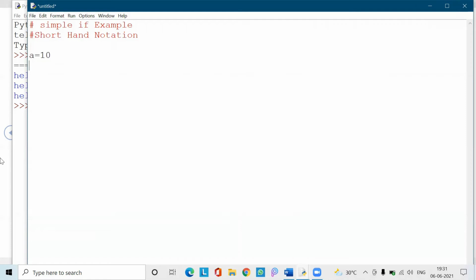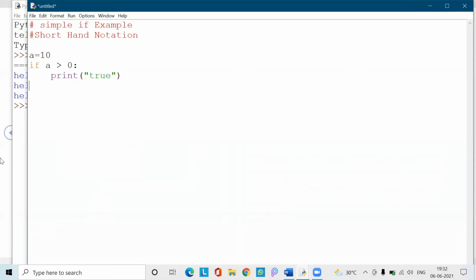First, let us take a equal to 10. The value 10 is assigned to a. Let us check whether the a value is greater than 0 or not. So I am going to write an if, with the condition a greater than 0, and the colon is specified. Indentation automatically takes a white space. So print true.